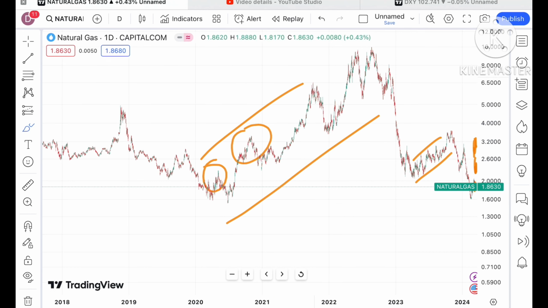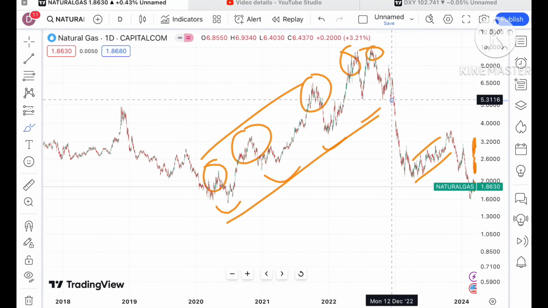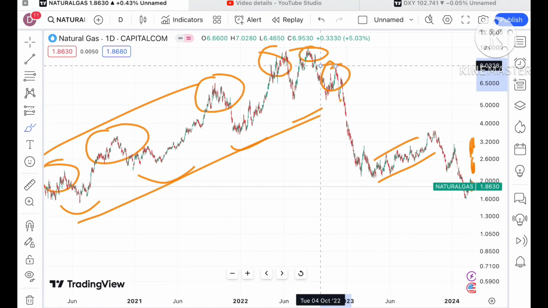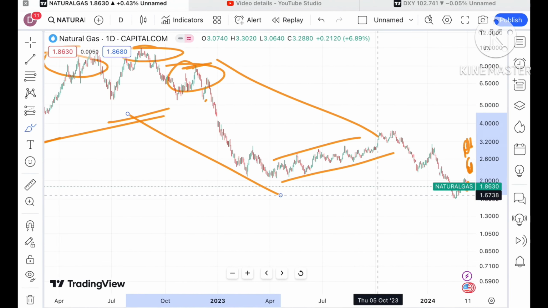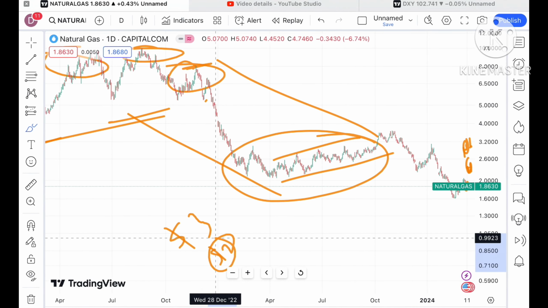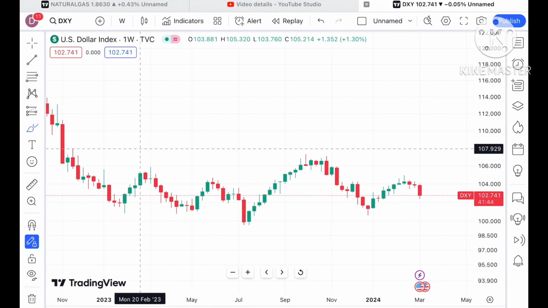If you look at the trend after the pandemic, there were 4-5 patterns formed which were similar: whenever it was making a high, a fall was coming. Then after the sixth time we have seen a continuous fall, and after that it was moving in a zone of $3 and $2, which I keep explaining in my videos.